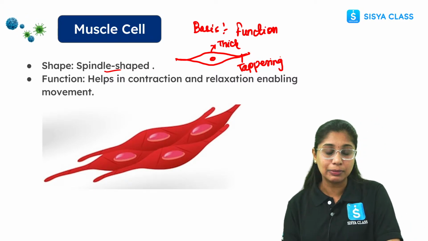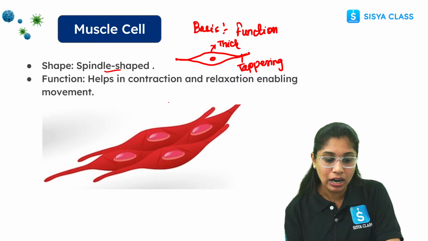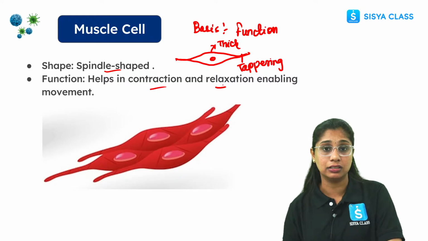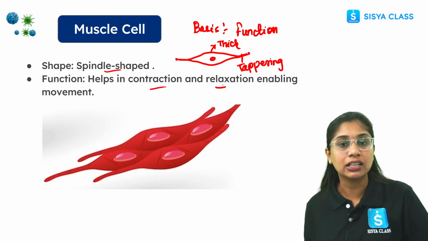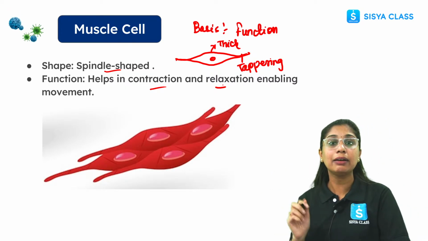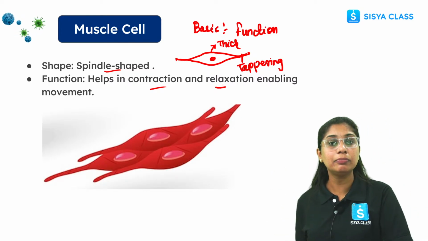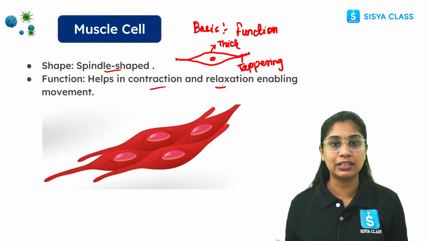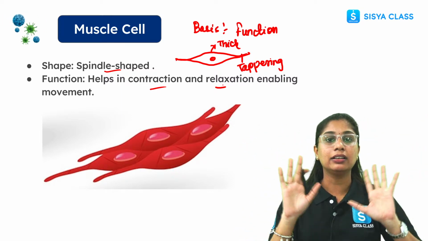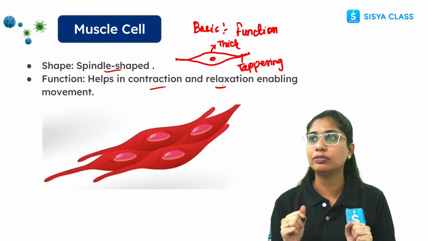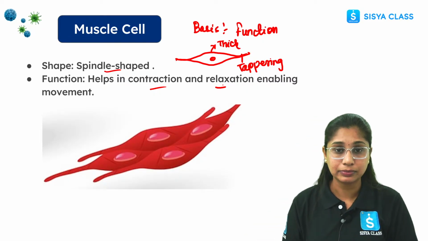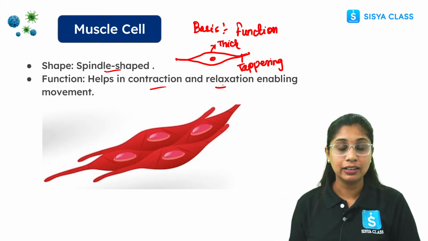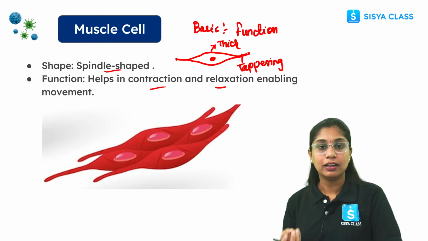This muscle cell is involved in contraction and relaxation. Why contraction and relaxation? So that the organism can move, right? What is movement? Like here I'm standing, and if I'm moving my hands, I'm talking, right? This is all movement, okay?